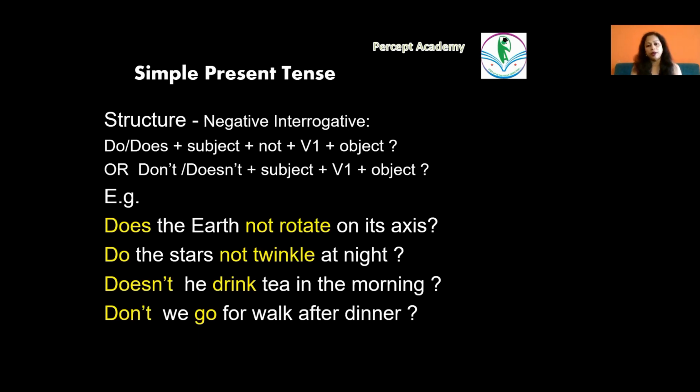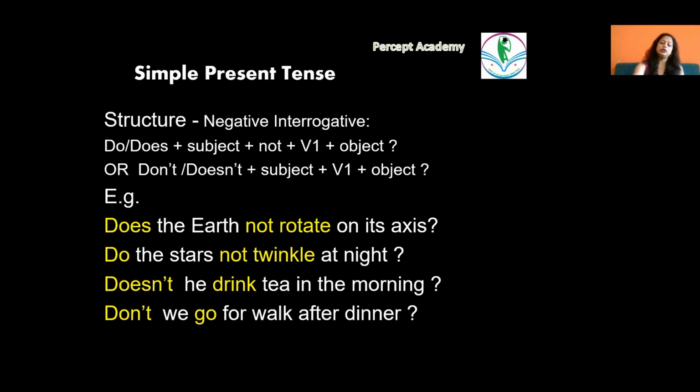So now the point to always remember is that when we add s or es to a verb, it is only in the affirmative sentence of simple present tense. Neither negative nor interrogative, and no other tense in the entire chapter of tenses, uses V1 with s or es. Nowhere else except the affirmative structure of simple present tense.